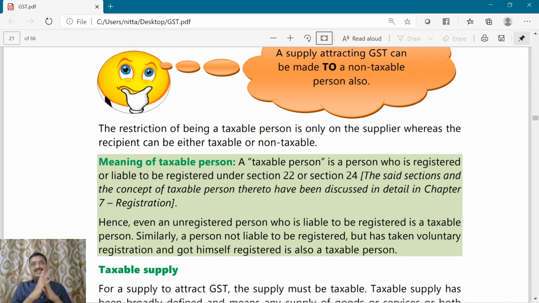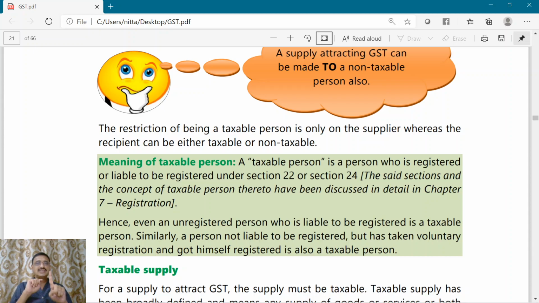Next, let us take another case. A person is not liable to get himself registered under the provisions of the Act, but he has got himself voluntarily registered. Then he will become a taxable person because he got himself voluntarily registered. Now understand this concept very clearly. We have dealt with two situations.